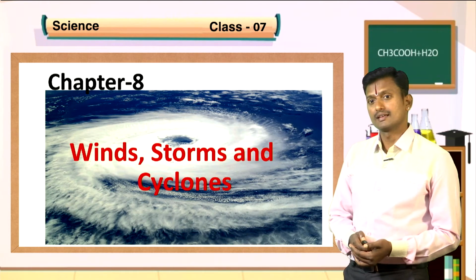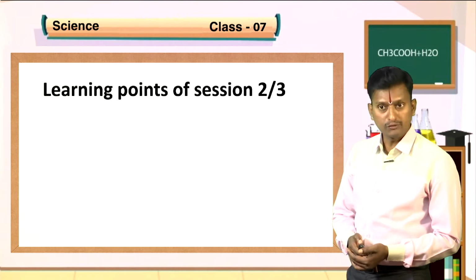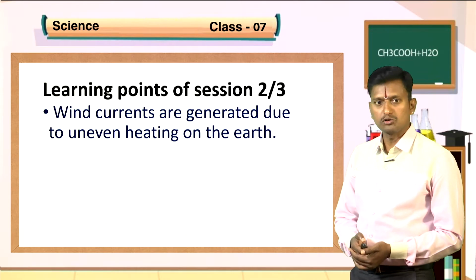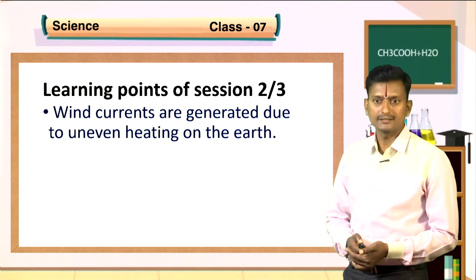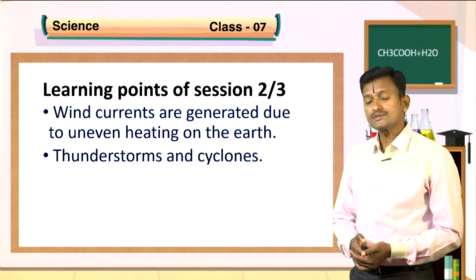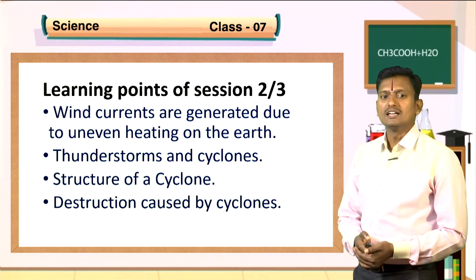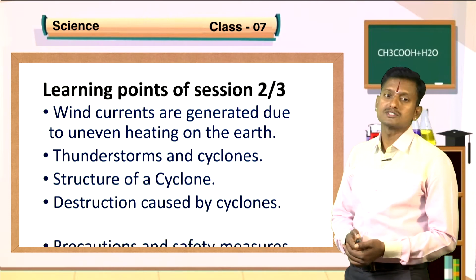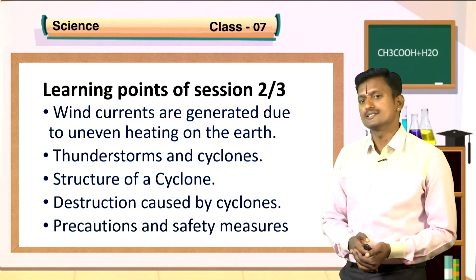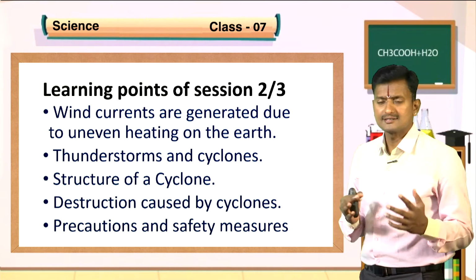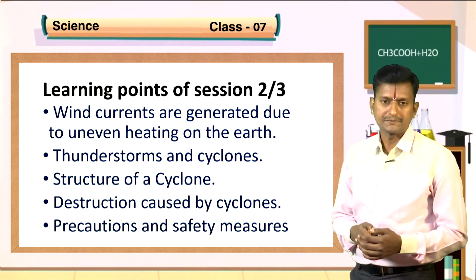Students, the learning points of session 2 of 3 are: wind currents are generated due to uneven heating on the earth, thunderstorms and cyclones, structure of a cyclone, destruction caused by cyclones, and precautions and safety measures. These are the learning points that we are going to discuss in this session 2 of 3.